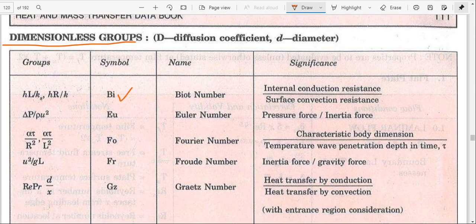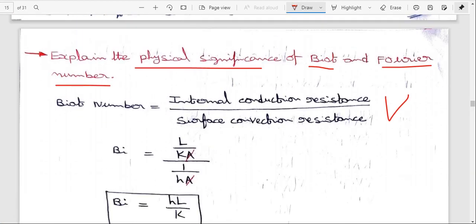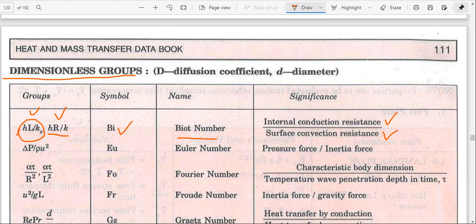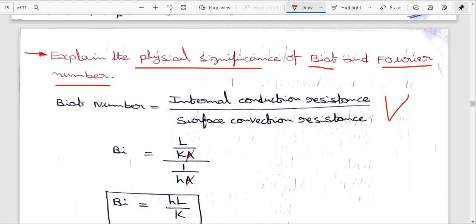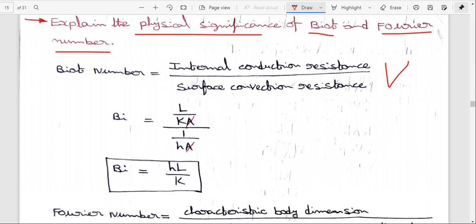Biot number is hL by ks. In case the length is given in the problem, we consider it as hL by ks, or otherwise, if the radius is given, hR by K. So this is the Biot number: internal conduction resistance by surface convection resistance. I took this formula from data book page number 111.